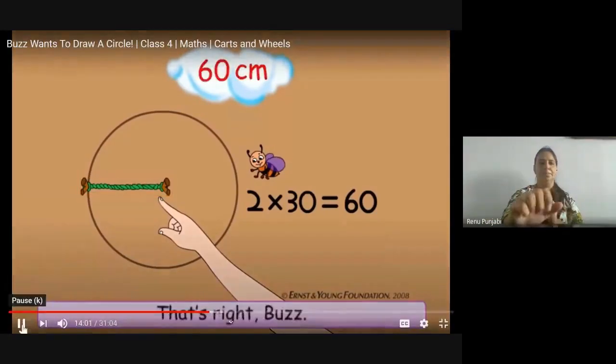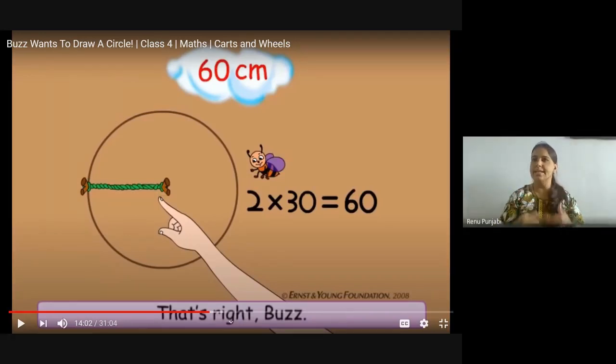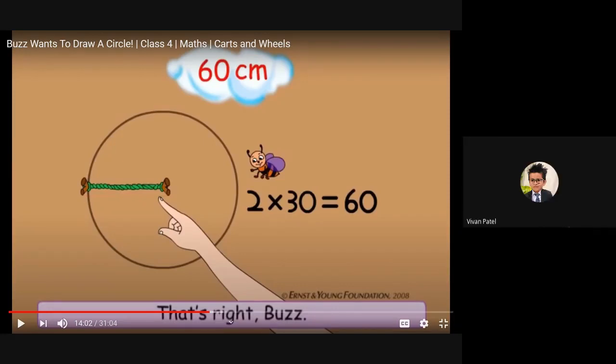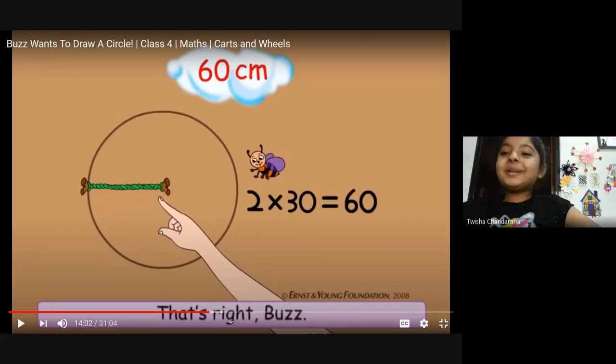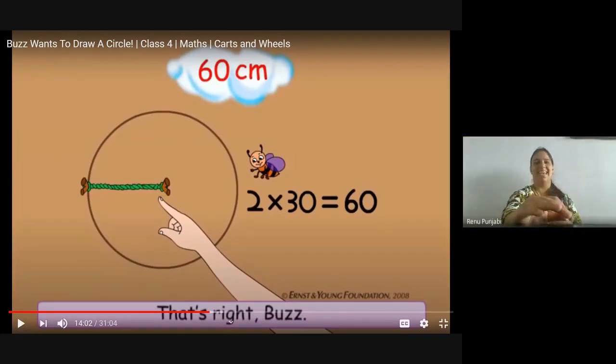Now children, you have learned the radius is 60 centimeters, and that day you have learned the diameter is just the double of the radius. So what will be the diameter? 120 centimeters. Yes. Our tomorrow class is based on how to find the diameter and how to find the radius.